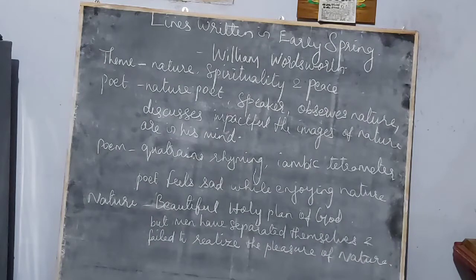When does the spring season come? Spring season falls succeeding winter, meaning after winter and preceding summer. It means before summer. So in between winter, the snow season, and summer, the hot season, in between these two seasons, we have spring season. Okay, when we get into the word spring, what comes into our mind?